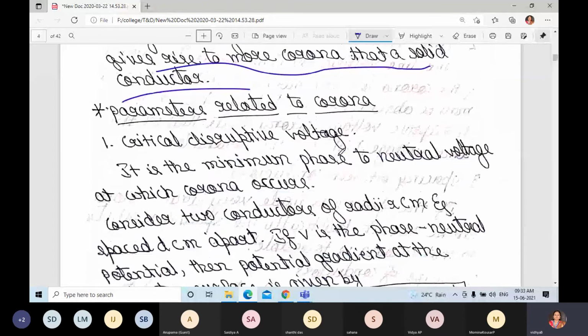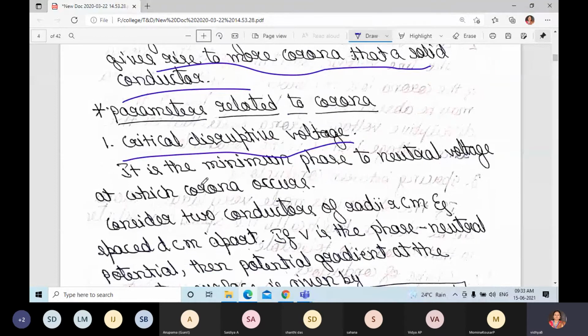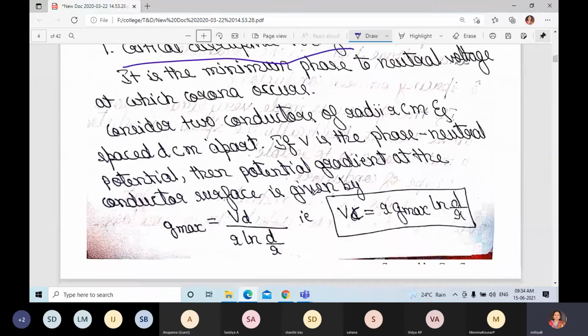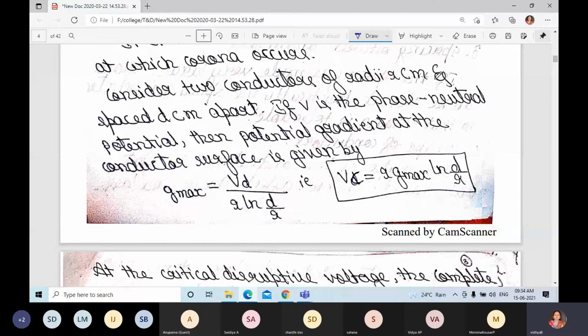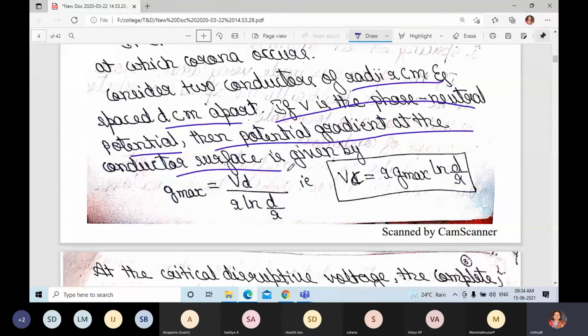Parameters related to corona. First is the critical disruptive voltage. It is the minimum phase to neutral voltage at which corona occurs. What they are saying is, it is the minimum phase to neutral voltage at which the corona process will occur. Here, consider two conductors of radii r centimeter and spaced d centimeter apart. If V is the phase neutral potential, then the potential gradient at the conductor surface is given by Vc is equal to r g max ln d by r.